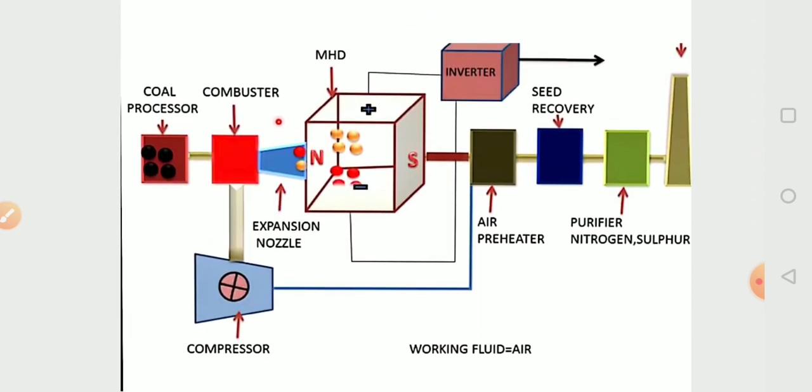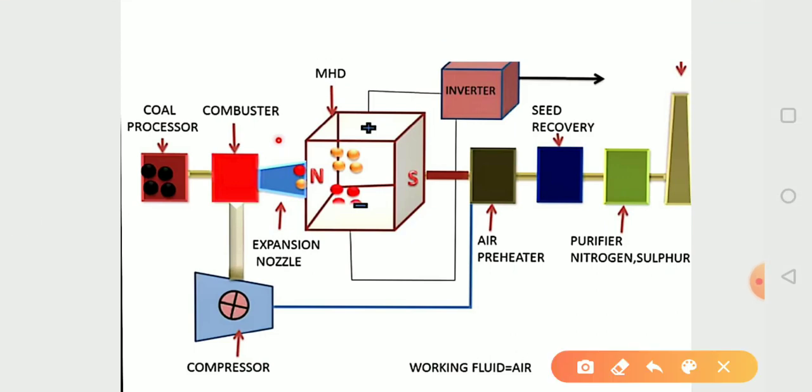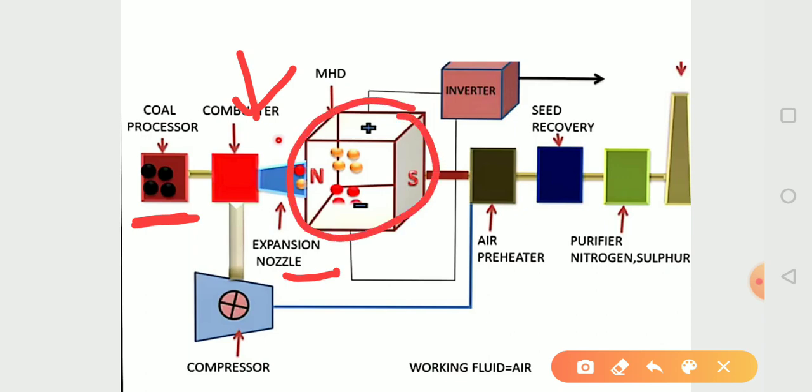Working of the open cycle MHD system: here we have a coal processor which will process coal, a combustor in which combustion will take place, and an expansion nozzle for expanding the gas, connected to the MHD system.